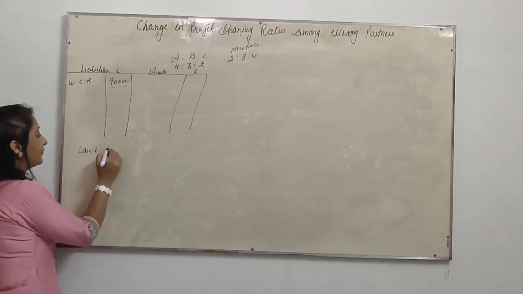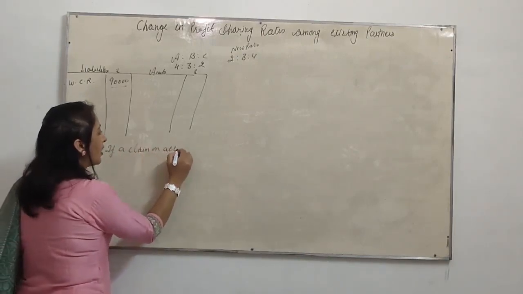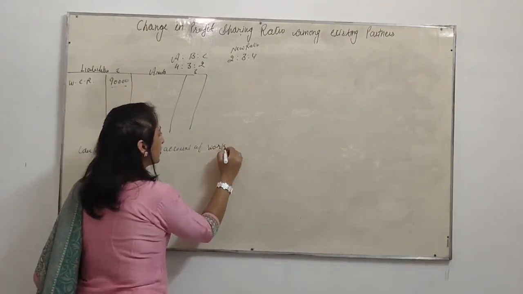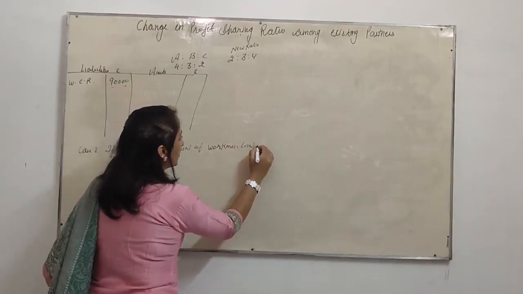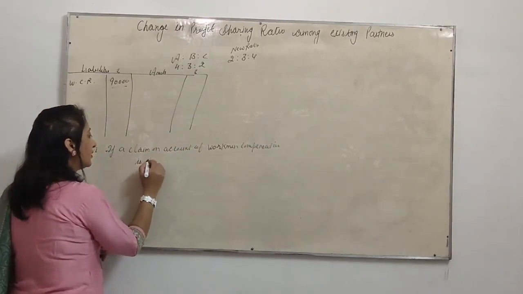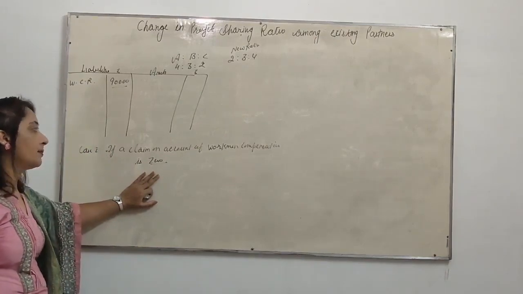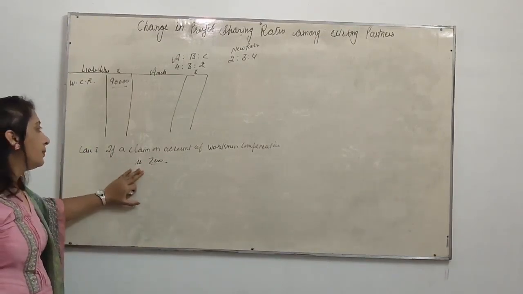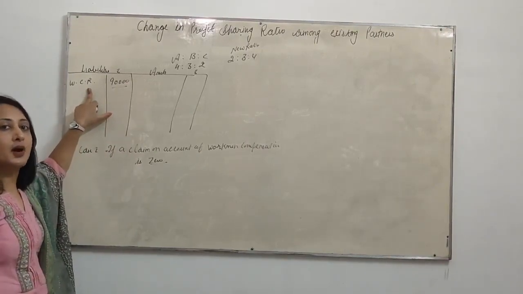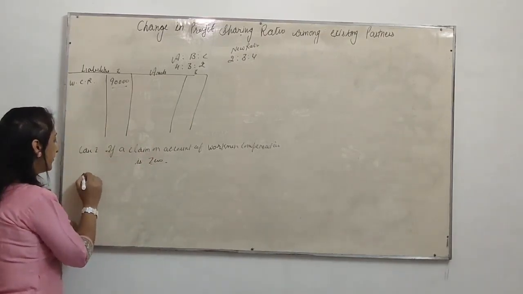First case, if the claim on account of workman compensation is 0, meaning nothing. There is no claim on account of workman compensation reserve. So what will be the entry? This amount of reserve will be distributed among all partners in old ratio.